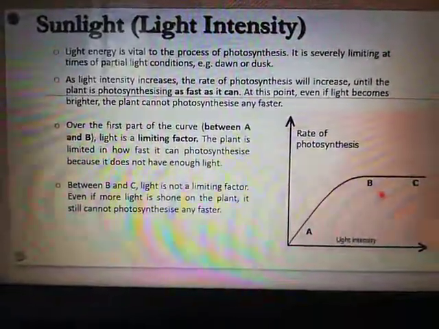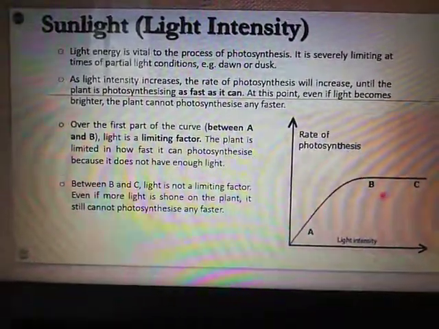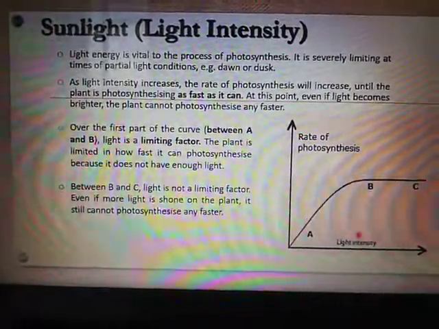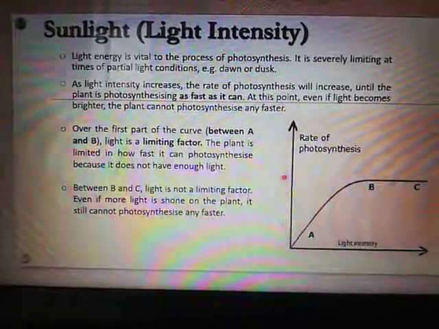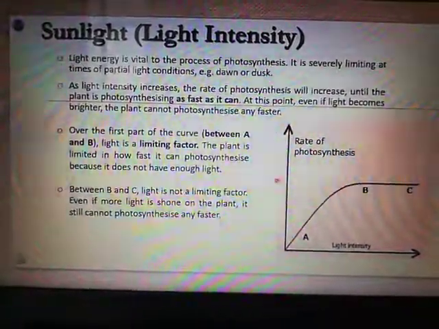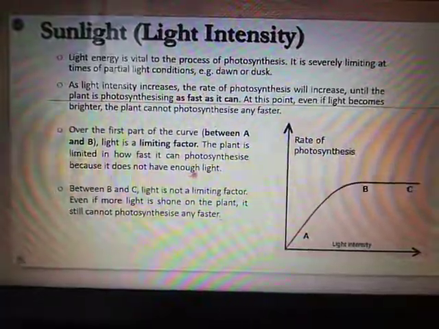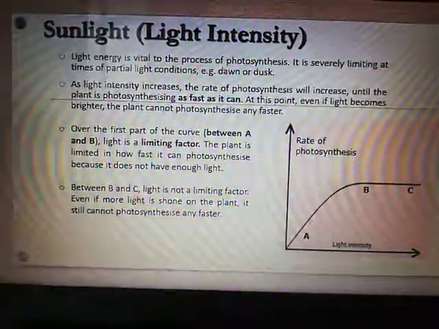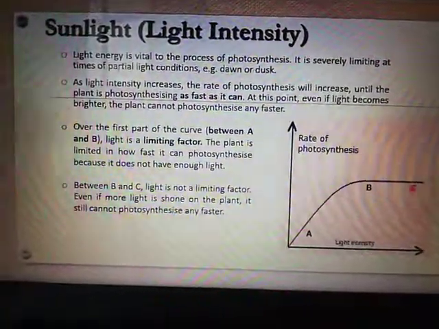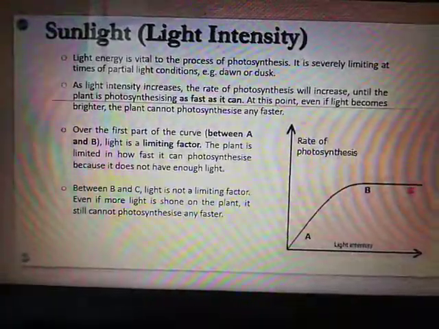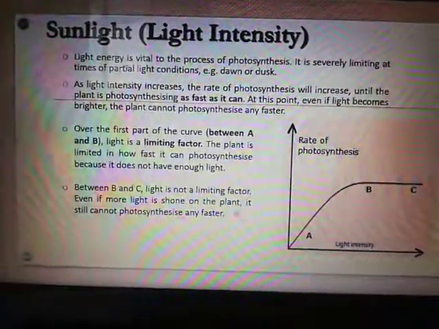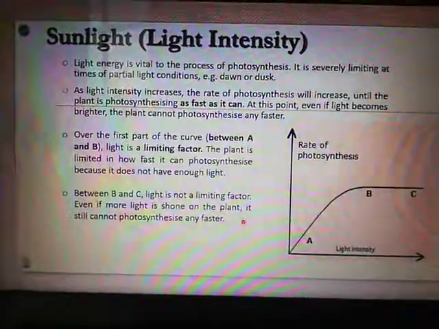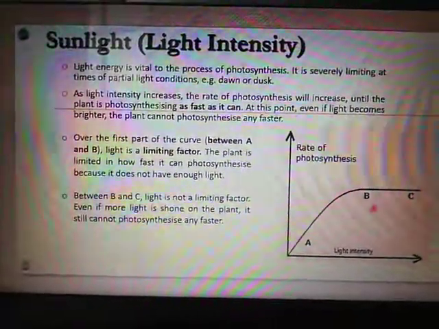So over the first part of the curve between A and B, light is a limiting factor. The plant is limited in how fast it can photosynthesize because it does not have enough light. Between B and C, light is not the limiting factor. Even if more light is shone on the plant, it still cannot photosynthesize any faster. That's why it becomes constant.